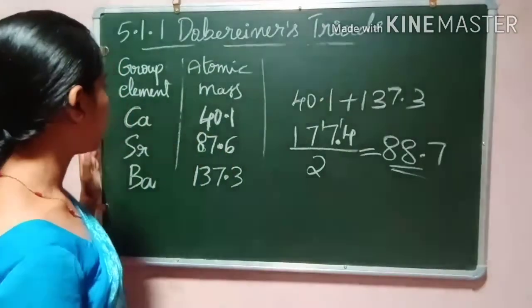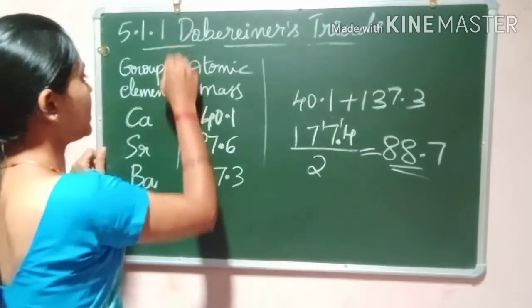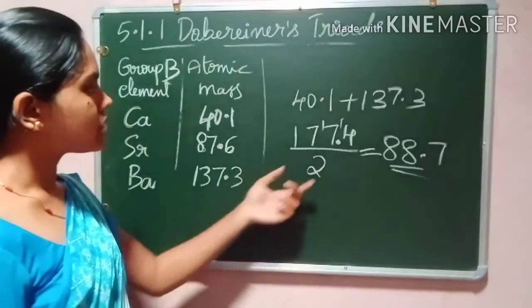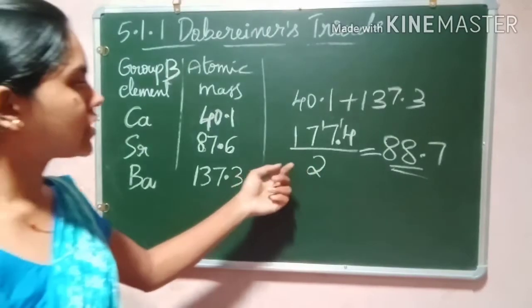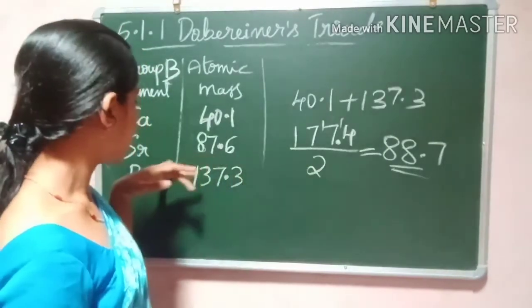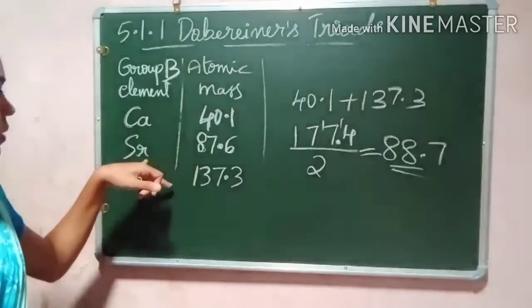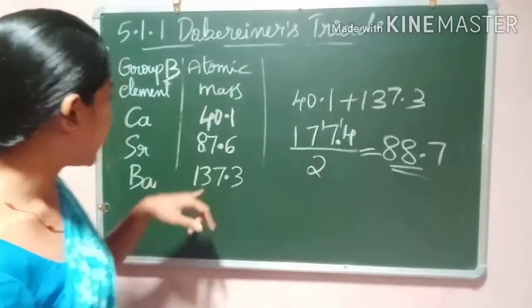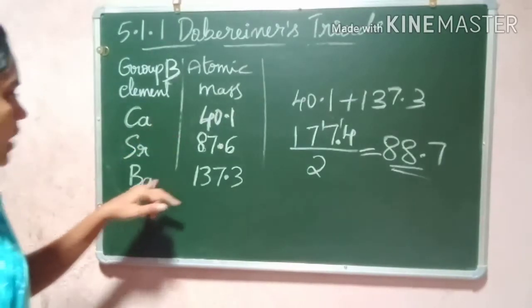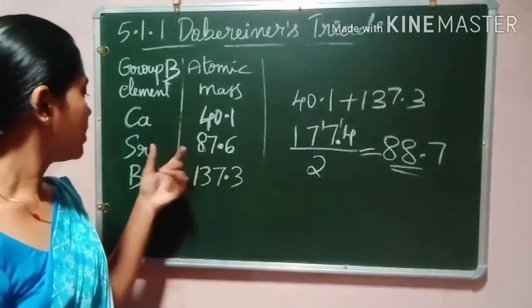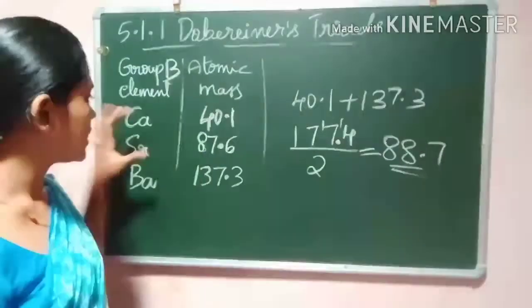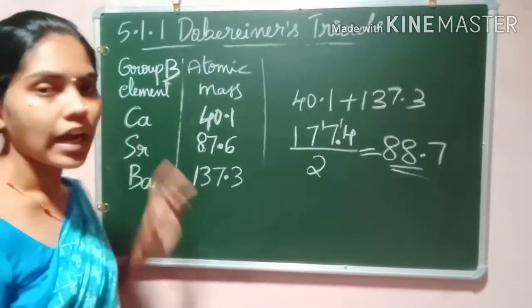So these group B elements are Dobereiner triads because the average you got is equal to the atomic mass of the middle element, that is strontium. The average of calcium and barium is equal to the atomic mass of strontium. So these are the Dobereiner triads.